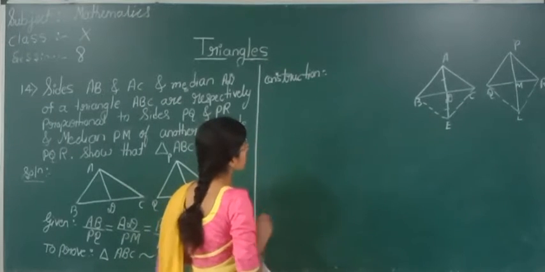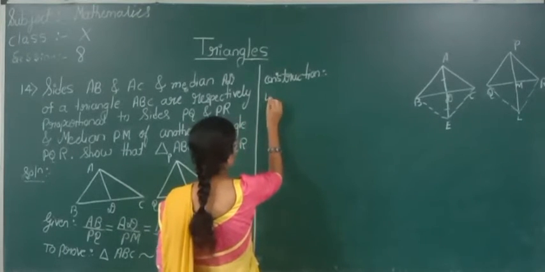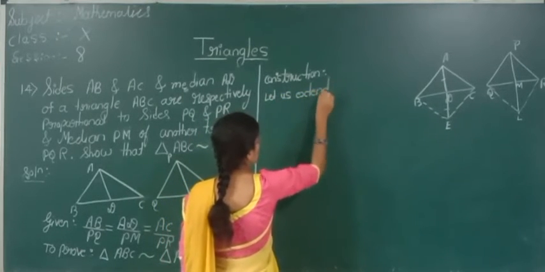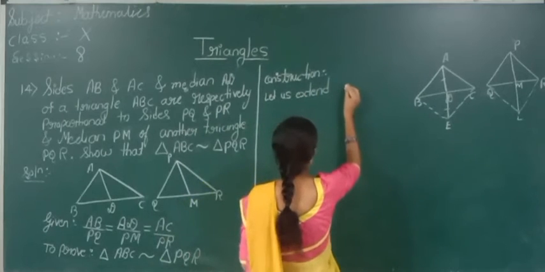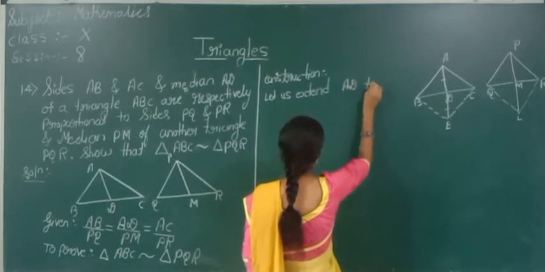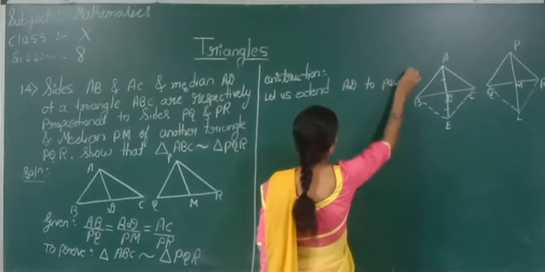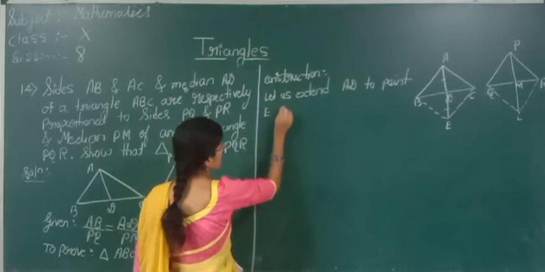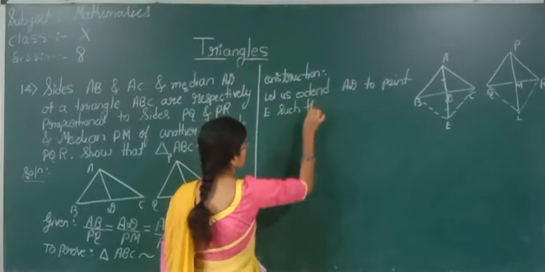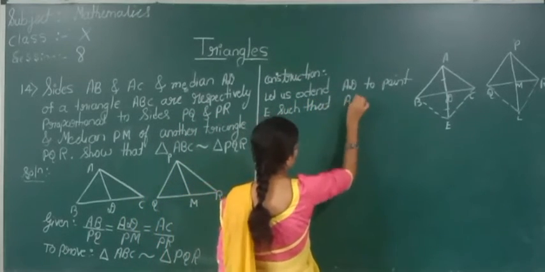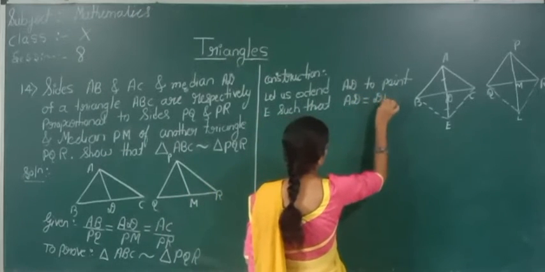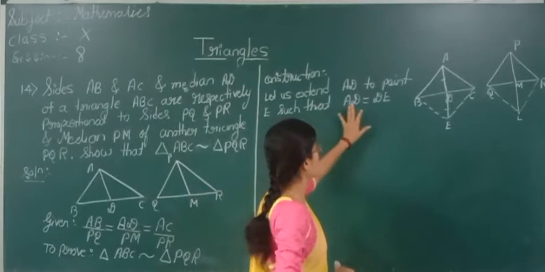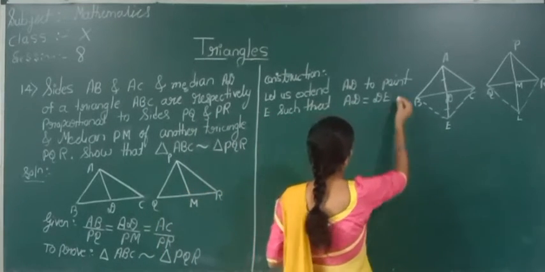Now we will write here, see here, let us extend AD to point E such that AD is equal to DE.